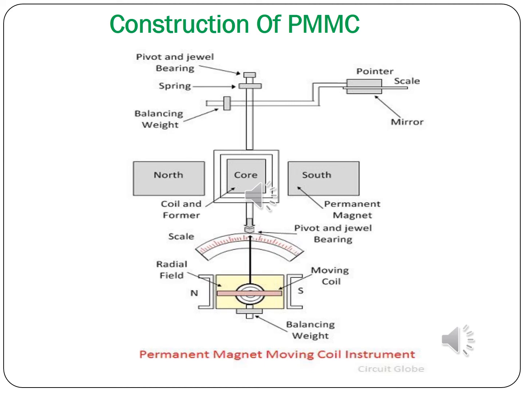So the measuring current will be passed to the moving coil. Due to that, we will have a deflection. How do you get the deflection? Due to the permanent magnet, you will have a magnetic field. Due to the current passing through the moving coil, you will also have a magnetic field. The interaction between the two magnetic fields produces a force. That force will rotate the core, the core will rotate the pointer, and the pointer indicates the value. So this is the principle of working of the permanent magnet moving coil instrument.